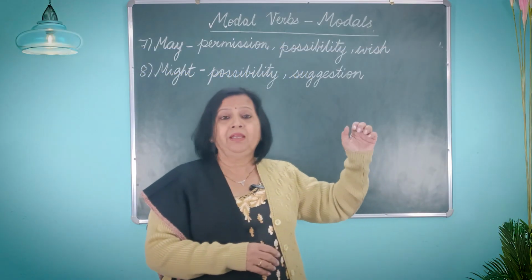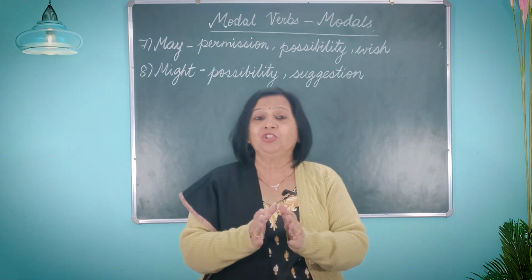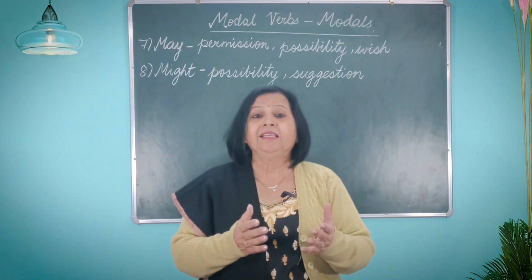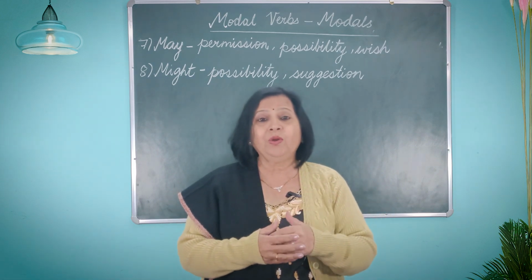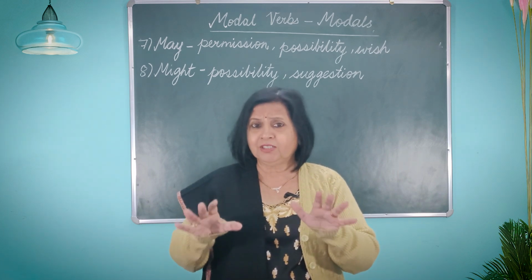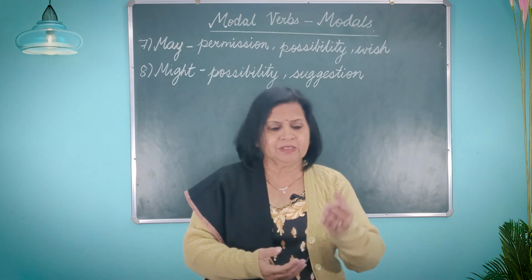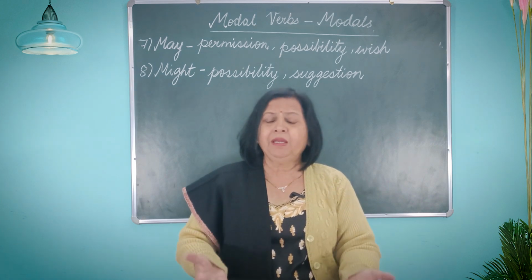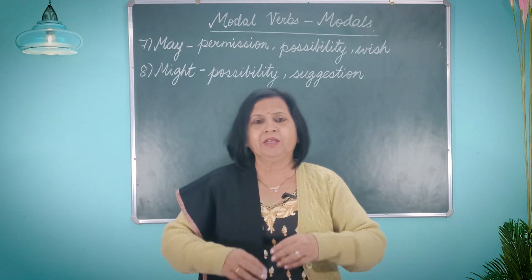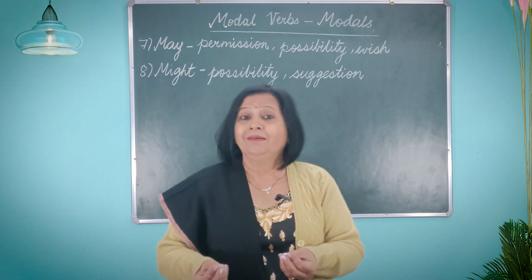Now, we saw that may and might both are used for possibility. So what is the difference? The difference is that when the chances of something happening are more, they are on the higher side, then we use the word may. And when the chances of something are on the lower side, less chances of happening, then we use the word might. For example, the same sentence that is there. I may visit my grandparents tomorrow. That means the program is made, everything is made, and you're sure of going, so possibility is high. So you say, I may visit my grandparents tomorrow.